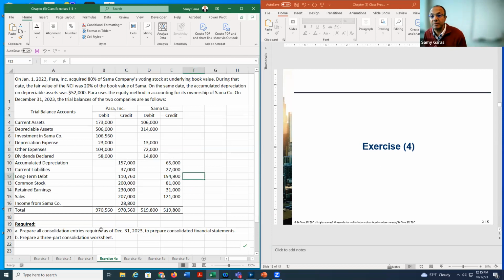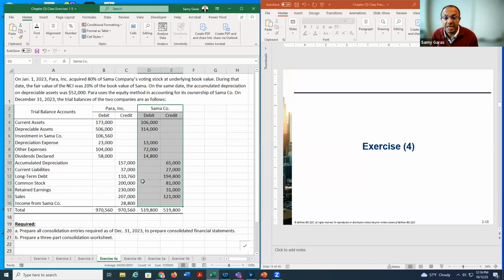In the fourth one here, I see a parent company is acquiring 80% of the subsidiary company. And here we have the trial balance at the end of the first year from the acquisition. In the parent company here, we can see all the debits and the credits in the trial balance. And here we see the same thing for the subsidiary. And there is accumulated depreciation on the day of the acquisition, 52,000. Now, how can I make the journal entries for consolidation at the end of the first year?